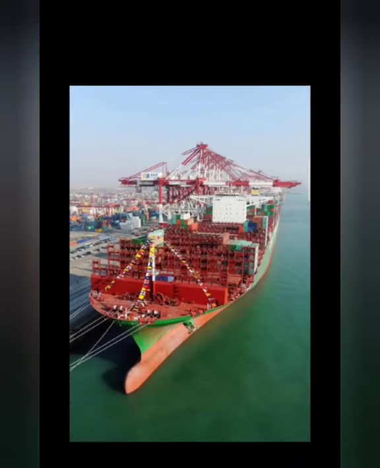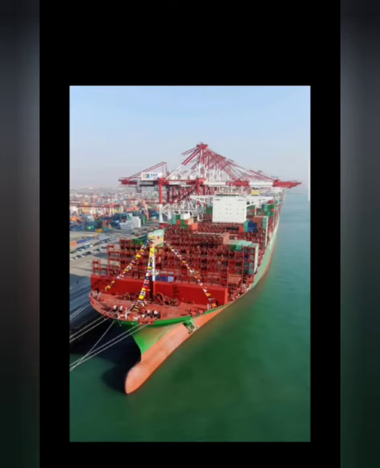The world's largest container ship is the CSCL Globe. Which is the world's largest container ship? The CSCL Globe.